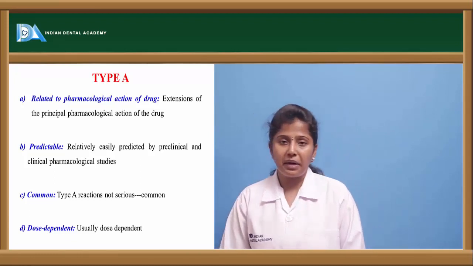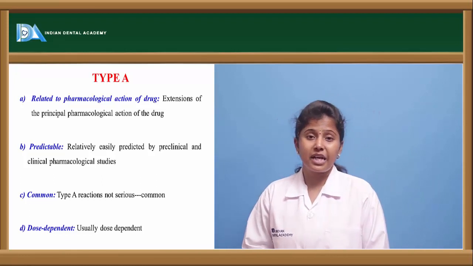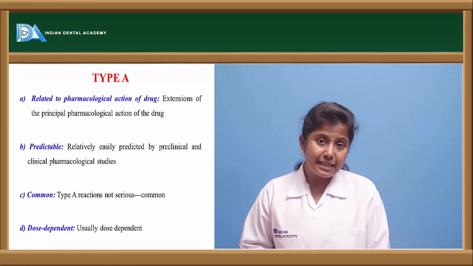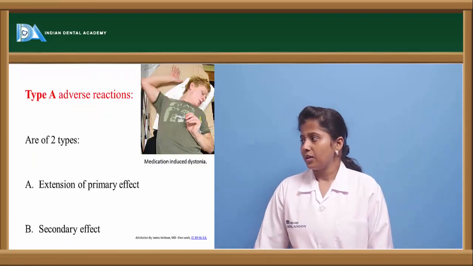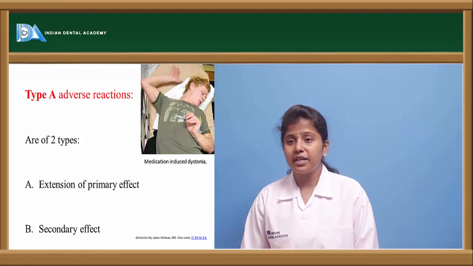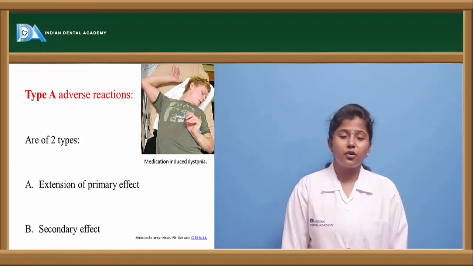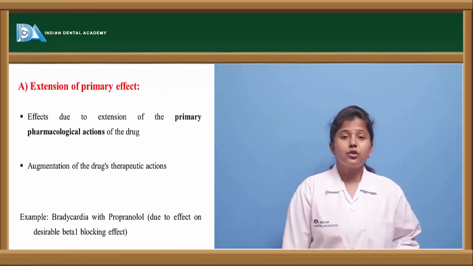Another one is dose dependent. So the type A adverse drug reactions are dose dependent. If there is any increase in the dose, then only these side effects occur. These type A adverse drug reactions are further classified into 2 types: the first is extension of primary effect, and the other one is secondary effect. So, extension of primary effect.